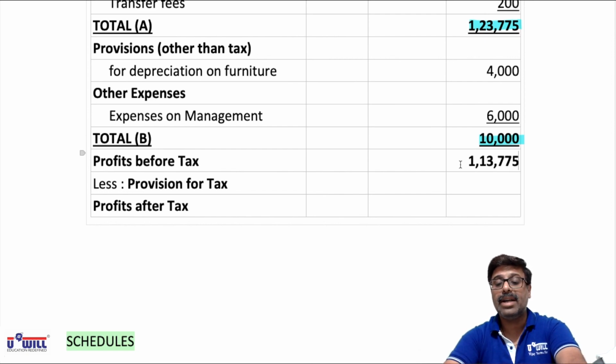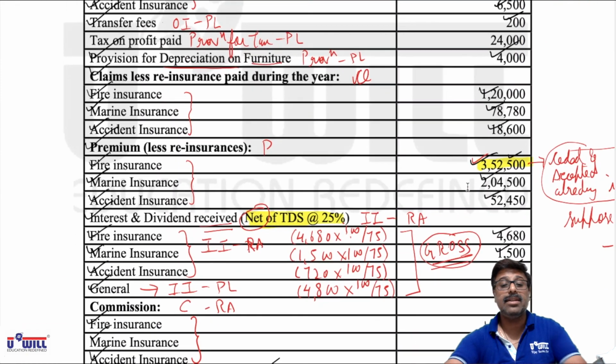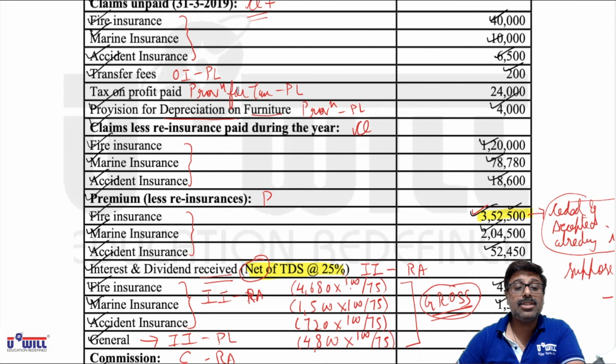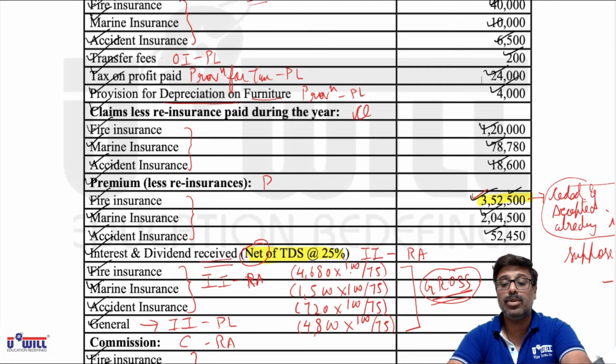Then provision for tax. We have to create this, and it is given in the question. Tax on profit paid is 24,000. So that we have to minus as provision for tax, 24,000.